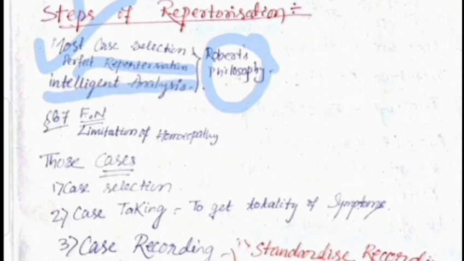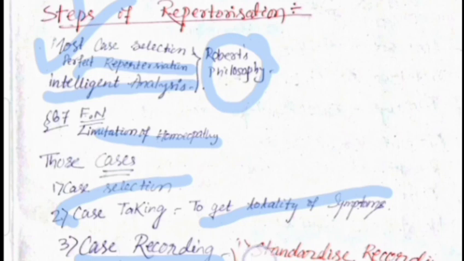In footnote 67, there is the limitation of homeopathic repertorization, where if case selection, case taking and case recording do not occur correctly, then the drug selection will be wrong. So in case taking, we get the totality of symptoms. What is the meaning of case selection? It means the case is acute or chronic.